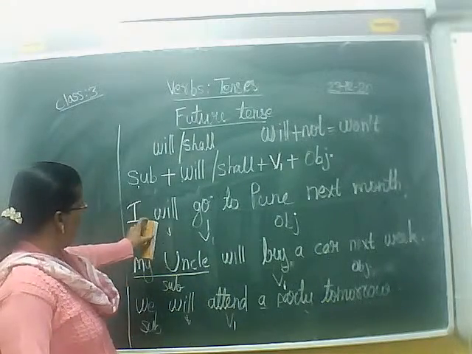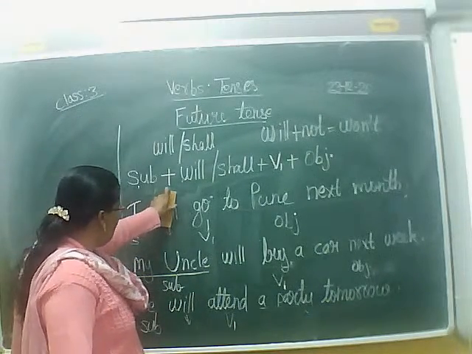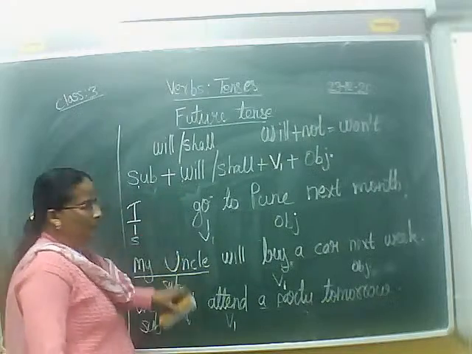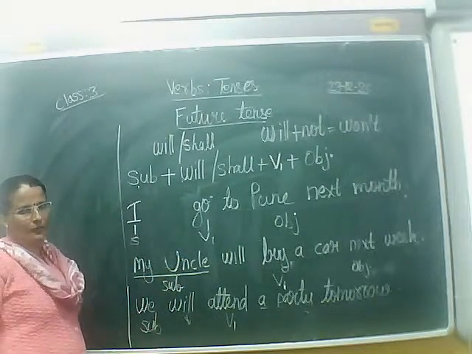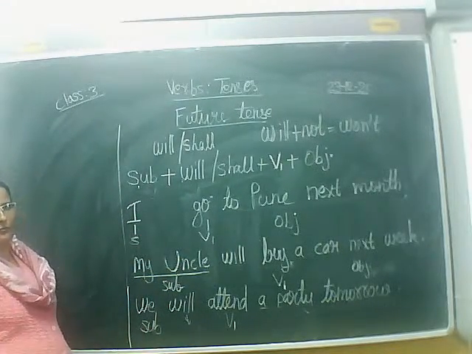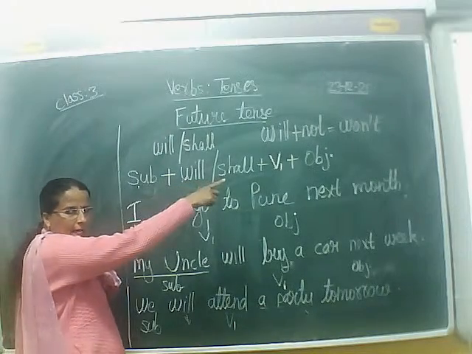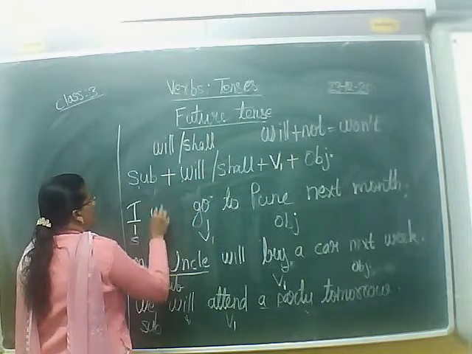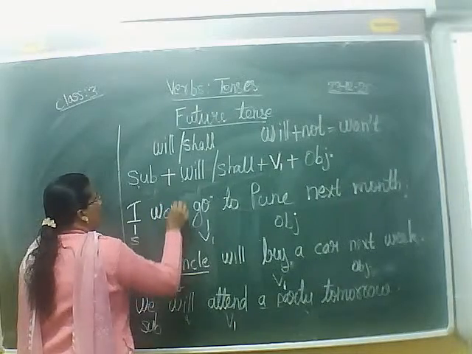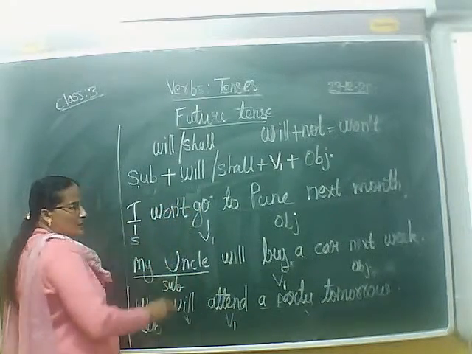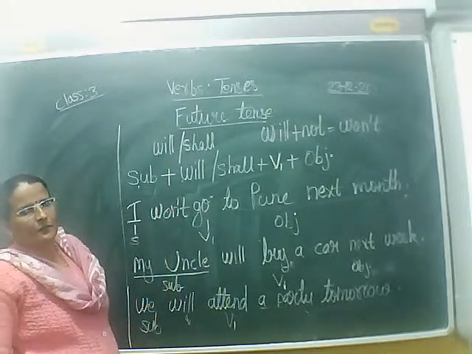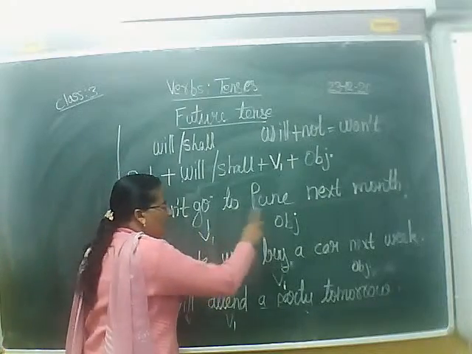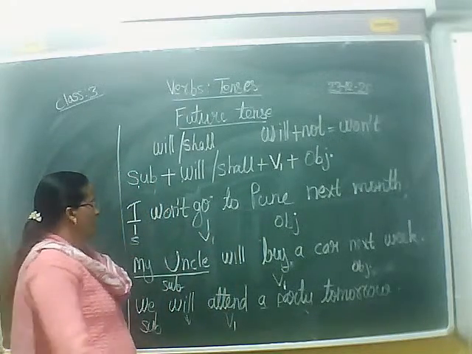Here, after I, we have used will. We will just remove this will and instead of will, we will just add won't. So you see, now I have expressed my thought in negative in future tense.